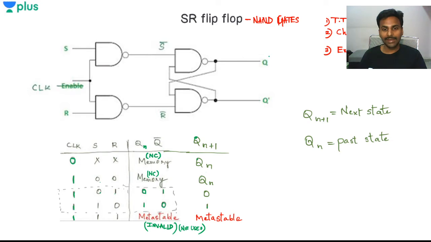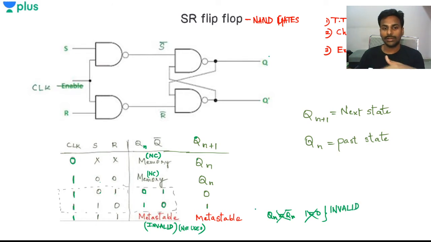But what is happening in the next state whenever I have S is 1 and R is 1? It becomes metastable. That is the reason we call it metastable. So Qn is trying to become Qn complement, or you can say 1 is trying to become 0, which is not at all valid. It is obviously against the nature. So I'll call that invalid cases, or metastable cases.